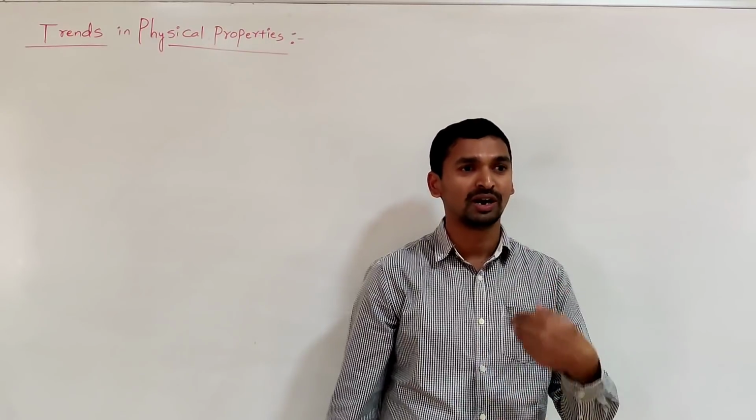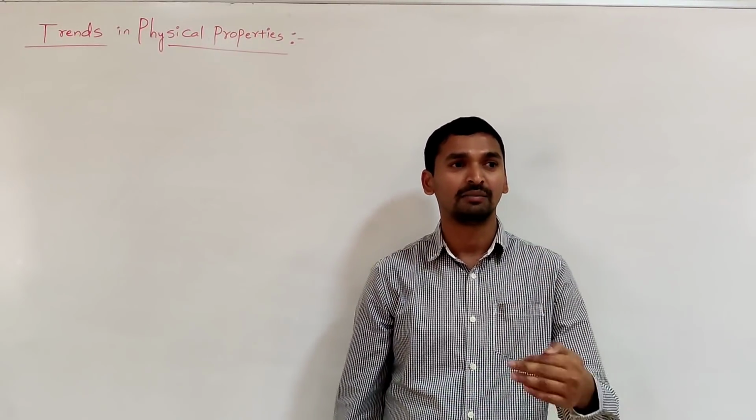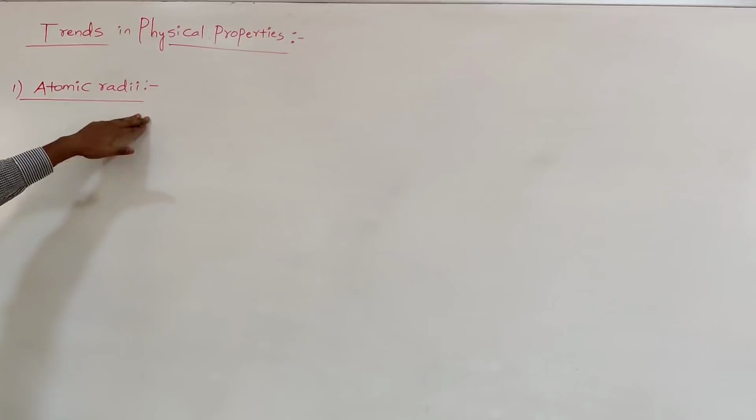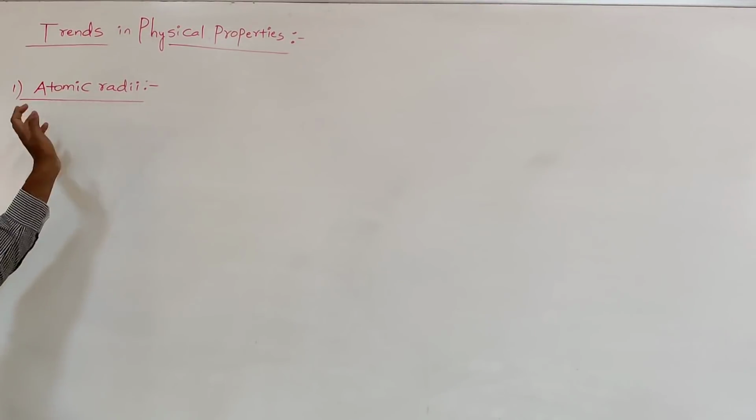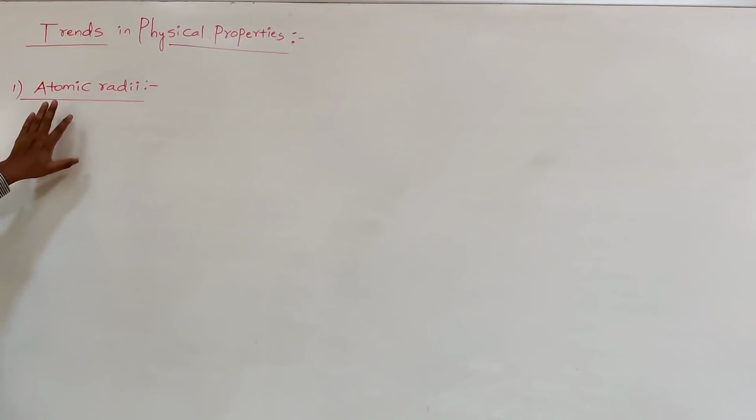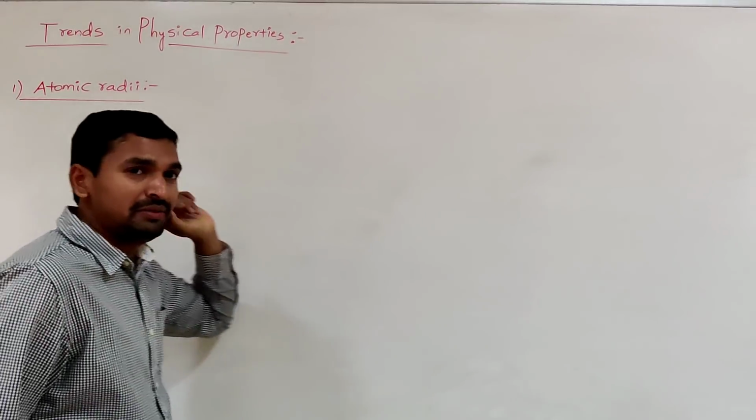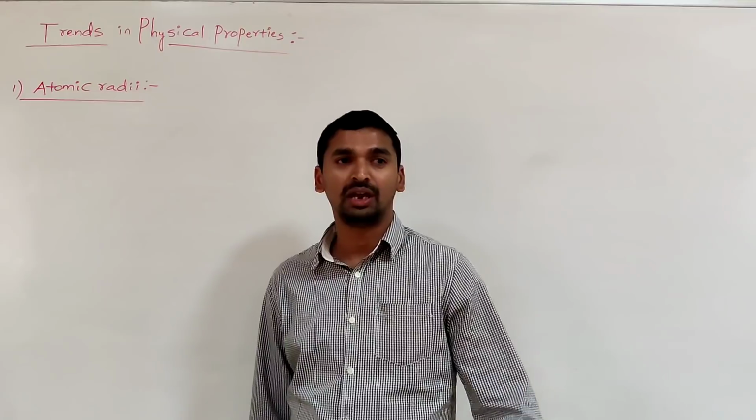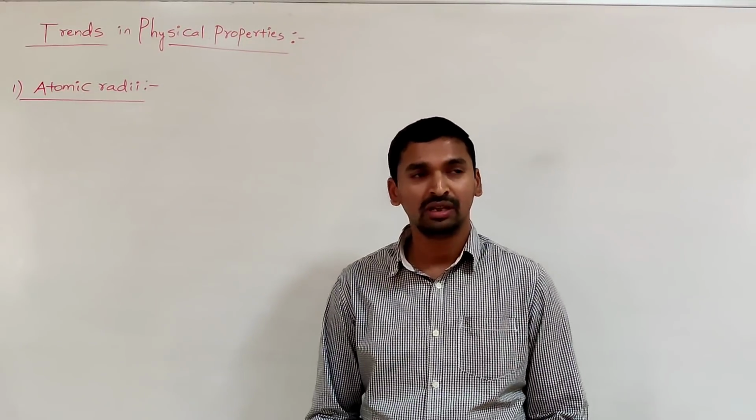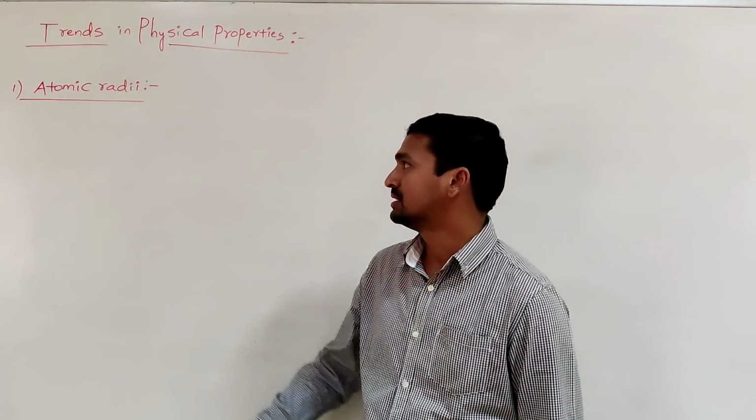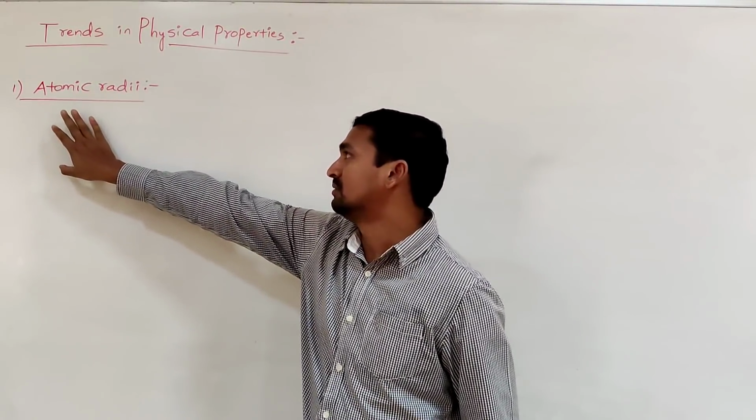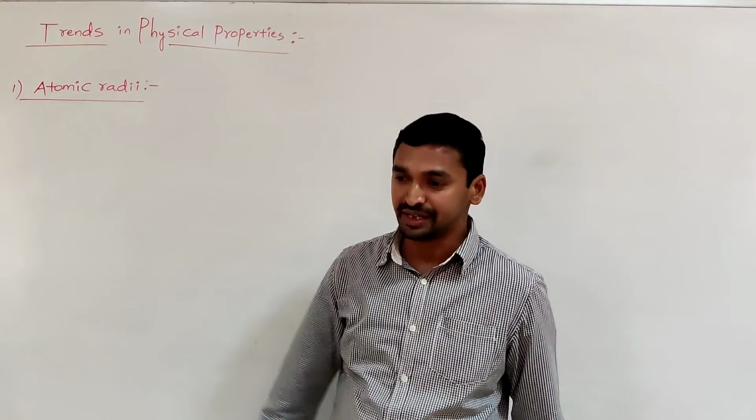First we move towards the first property, atomic radii. The first physical property we are going to discuss is atomic radii, or atomic radius, or atomic size. This is one of the important properties. Whatever we discuss after this, ionization enthalpy, electron affinity, electronegativity and many other physical properties, depends upon the atomic radii. So first we need to know about atomic radii.